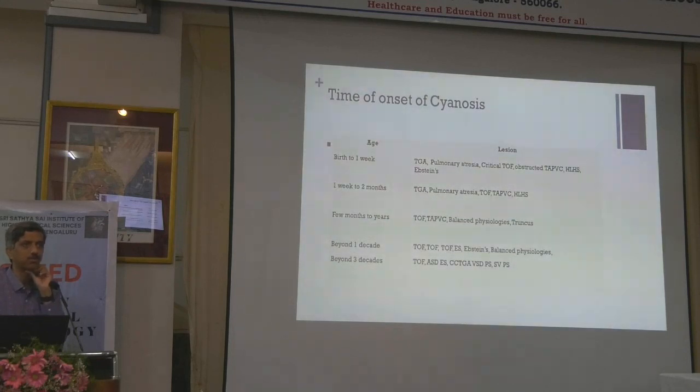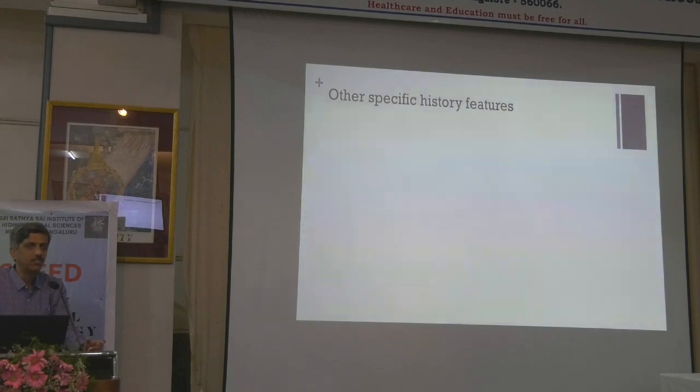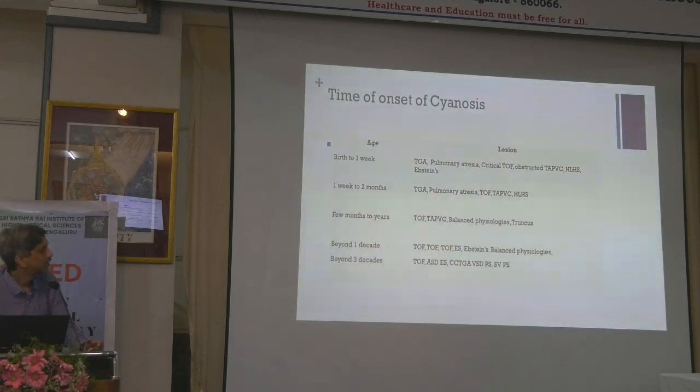These are the likely possibilities where the patient's longevity is possible. Balanced physiology will be like the classic single ventricle, or CCTGA, where the QP:QS is nearly 1. So VSD with PS, yeah.